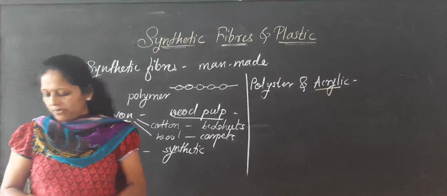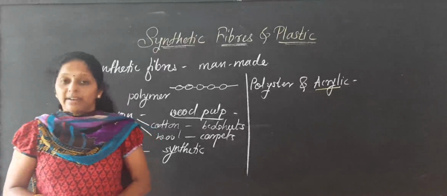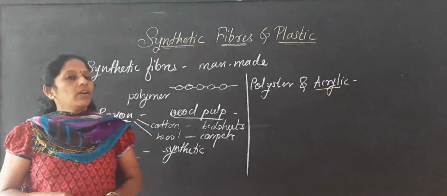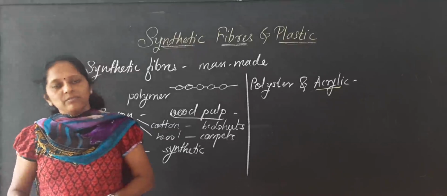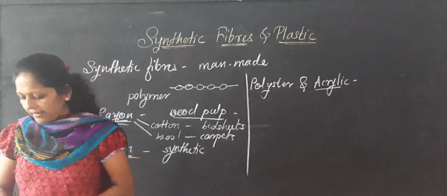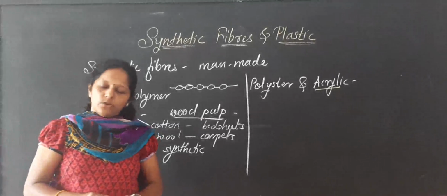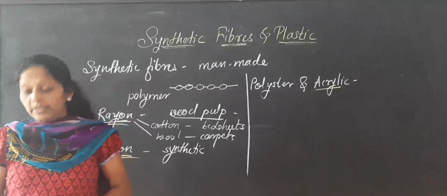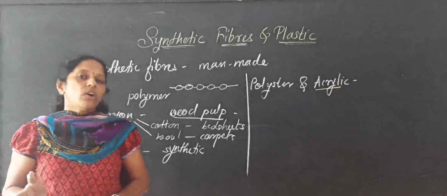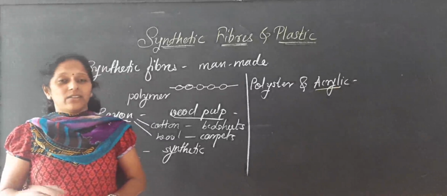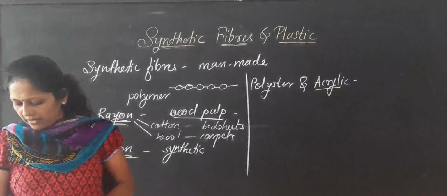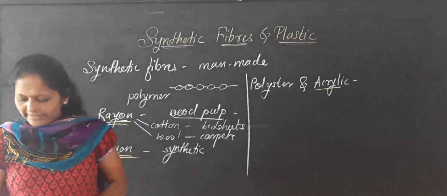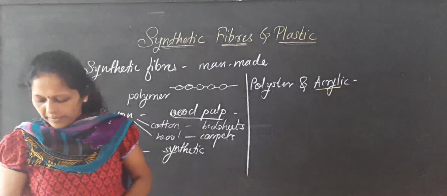They dry up quickly, and their durability is more. Umbrellas and clothes are not tearing immediately. So durability is more, they dry up quickly, are less expensive, readily available and easy to maintain. Maintenance is also easy because wrinkles are not there and they dry up easily. These are the characteristics of the synthetic fibers.